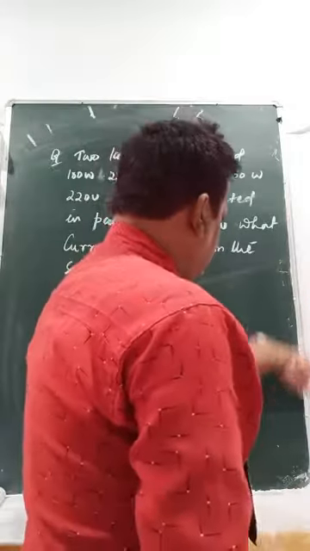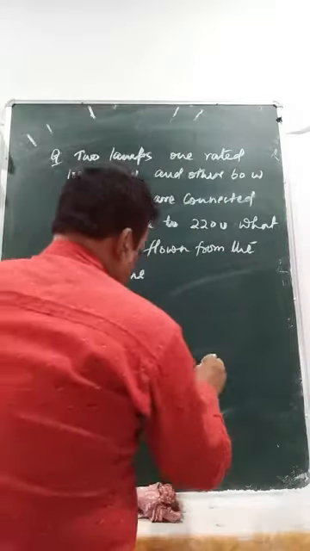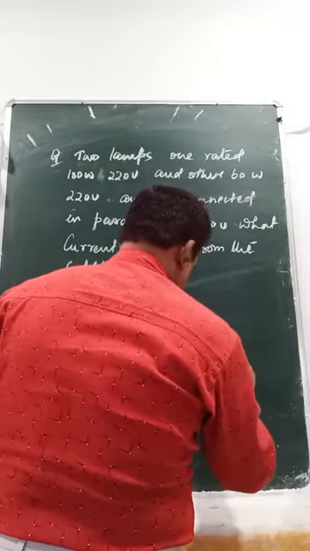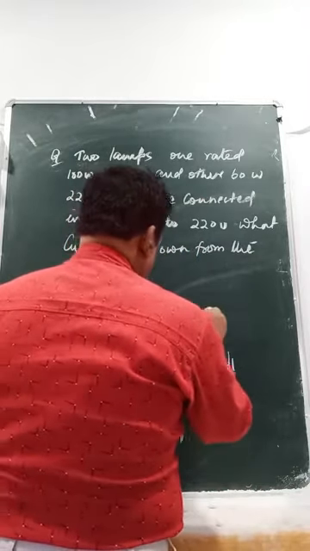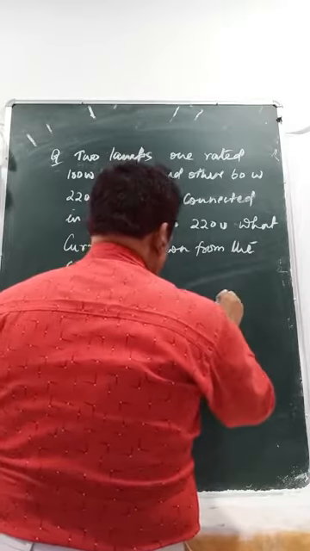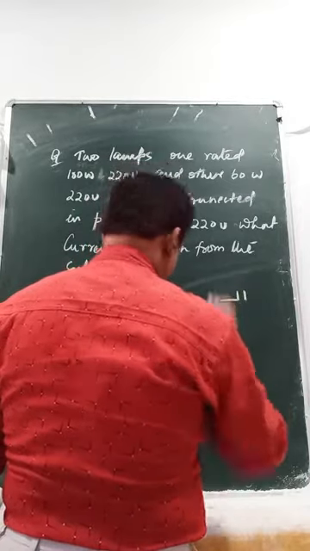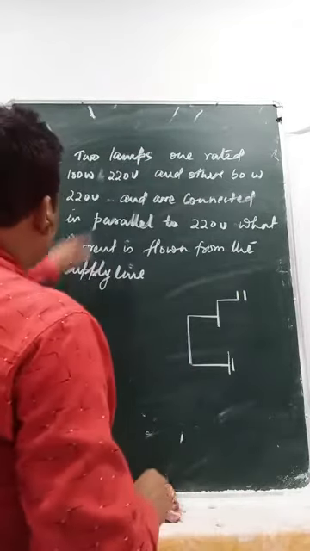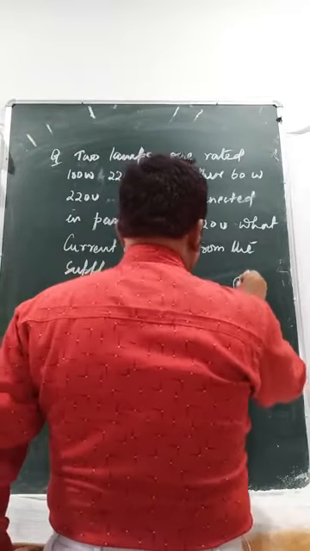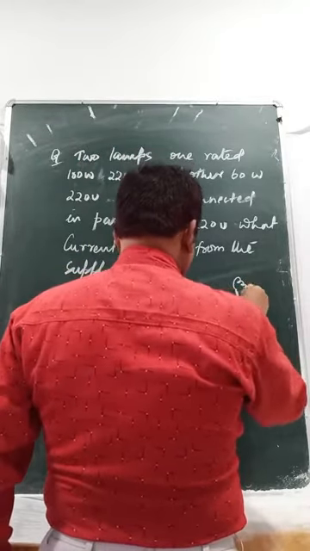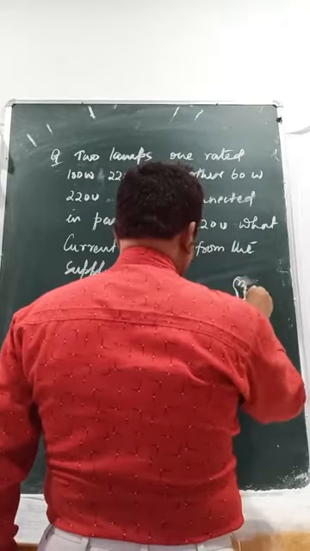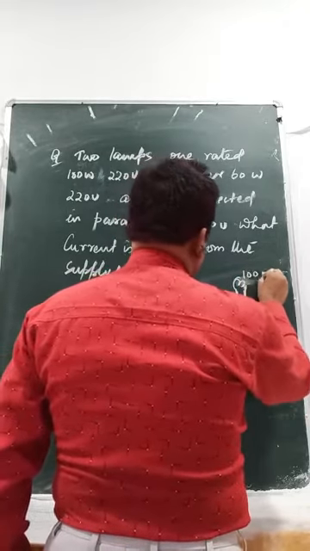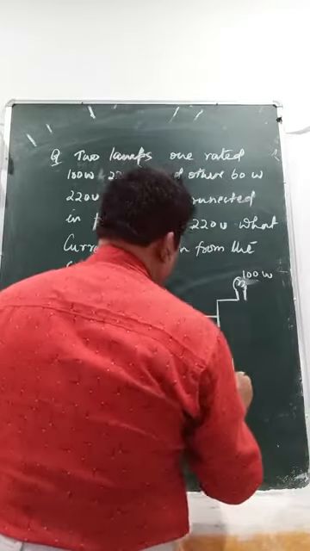So try to see the diagram here. One bulb is here, 100 watt, connected to 220 volt.